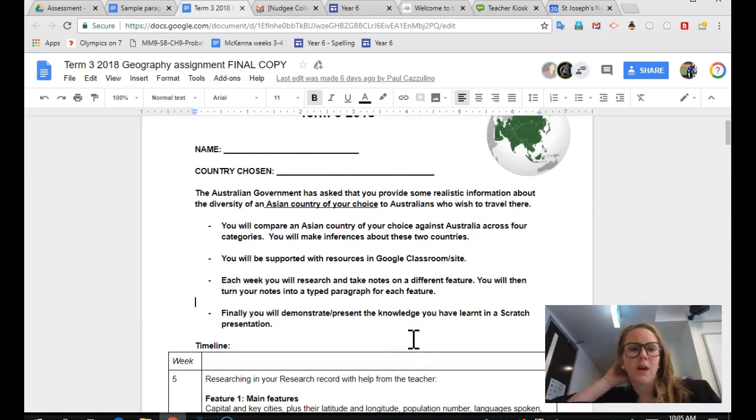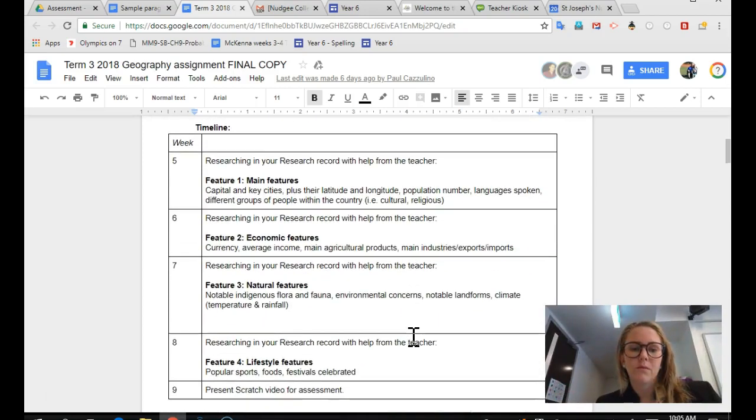So the format of this task is that each week you will go through and research a particular set of features that are listed down below. And then you will go away and add to your Scratch presentation each week. So when you get to week 9 and you have to present a finished Scratch assessment video, it won't be a huge task. You'll just be sort of polishing off what you've already done so far.